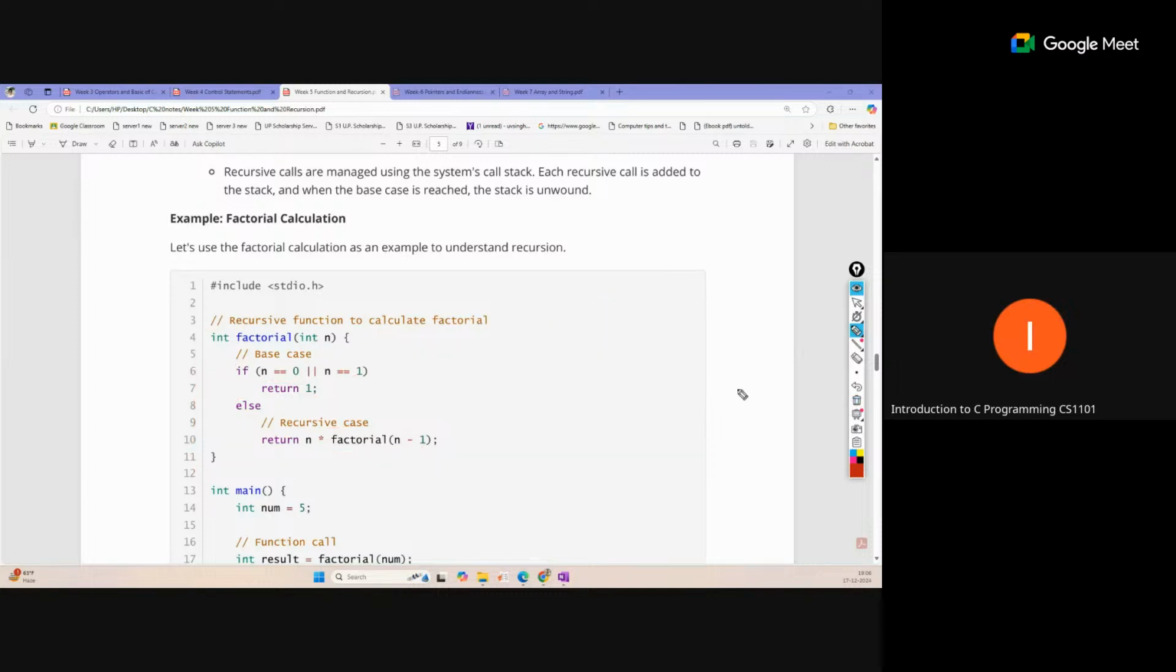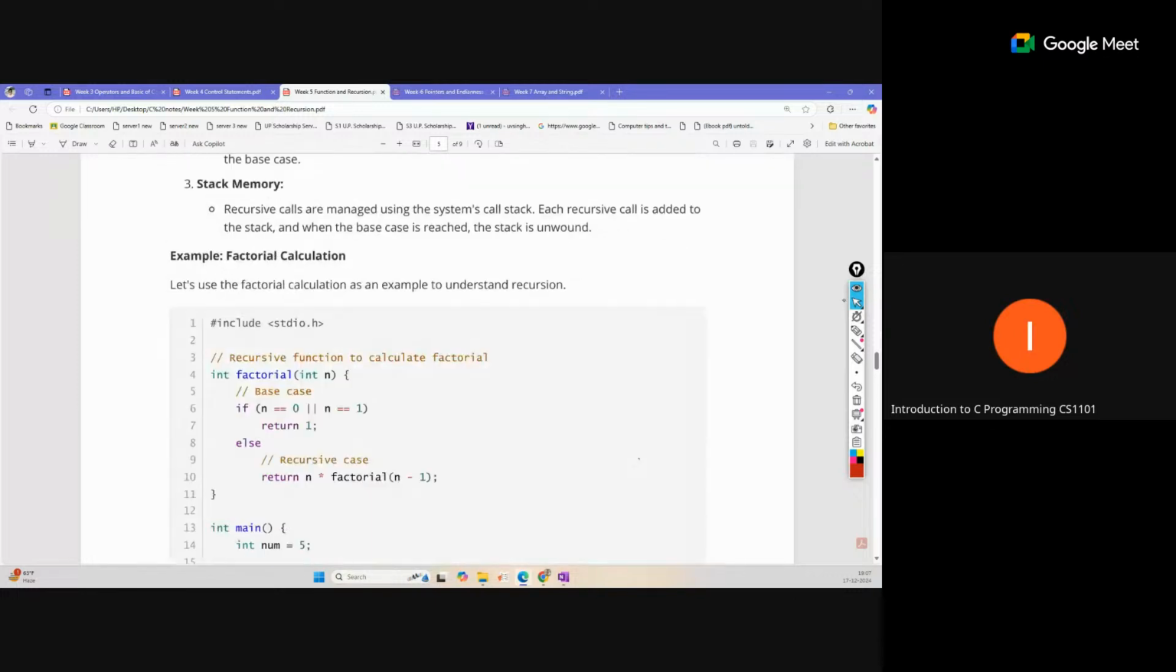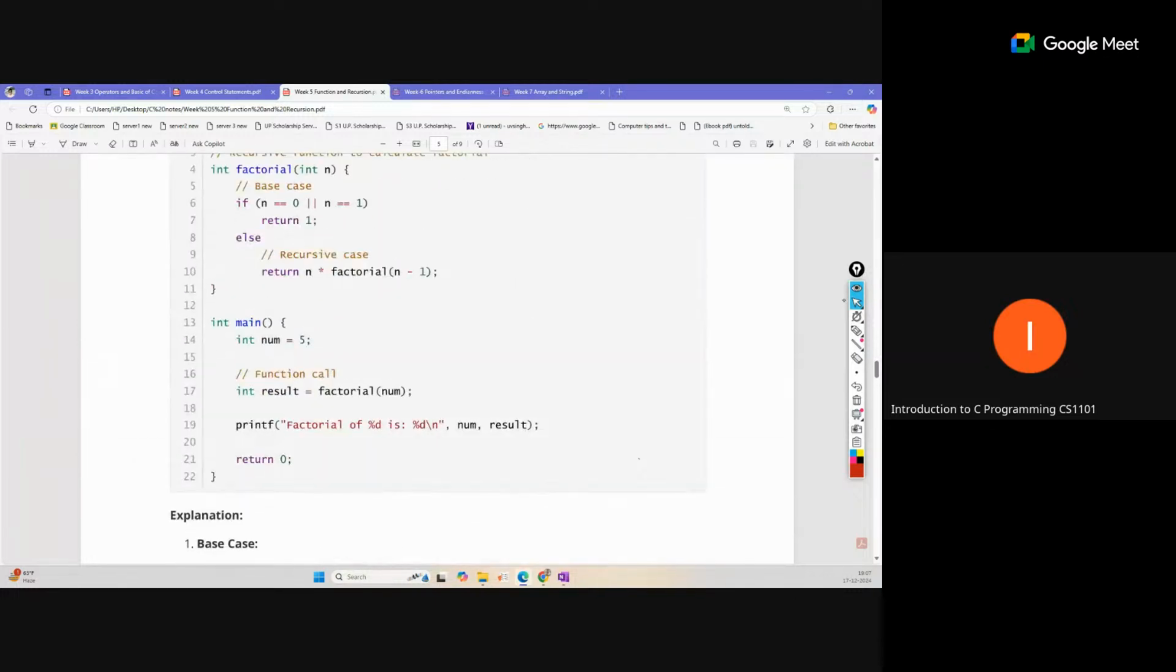So this is recursion, and recursion is also of two types: direct recursion and indirect recursion. Directly or indirectly means, suppose we have a function, and inside this function we are calling the same function. So this is called a direct recursive function.